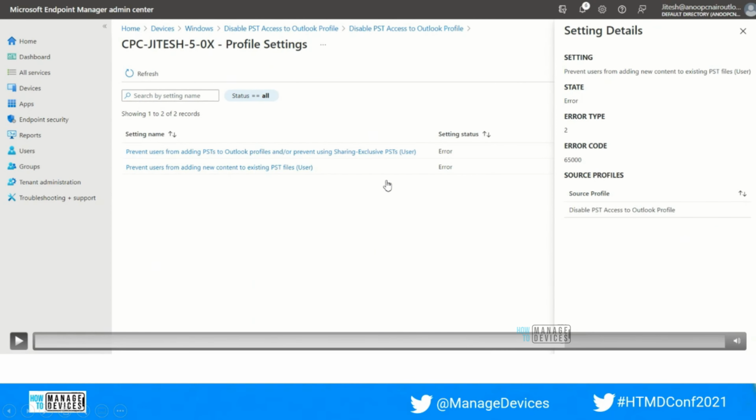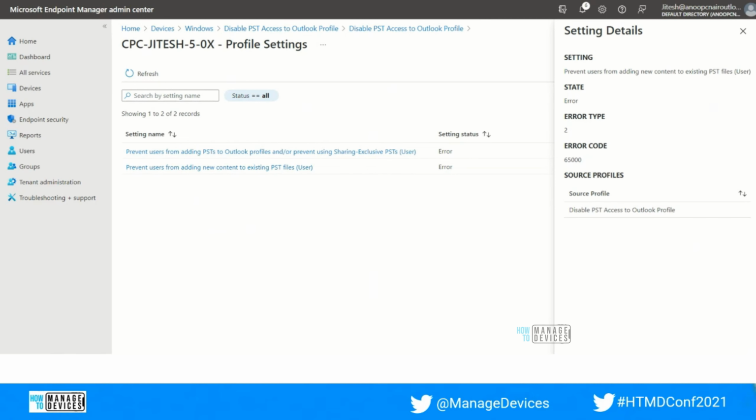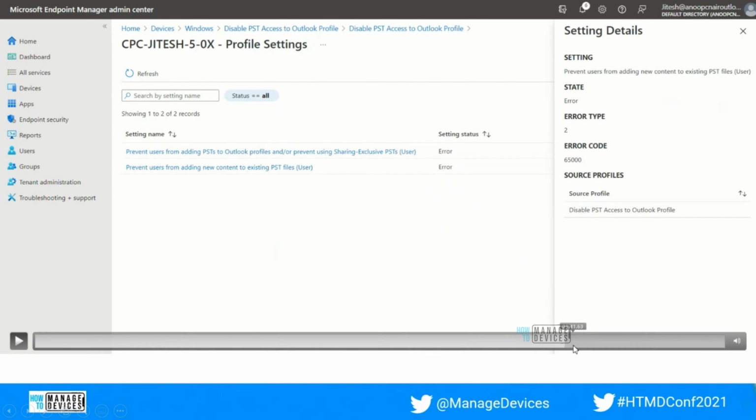Here you can see the error message which the device was showing, the failed status. Here you can see the error type and the error code. So based on the error code and the error type, if we start digging into the event log, we will get to know what exactly the issue is with this profile or the policy setting, why it is not getting applied to the user.